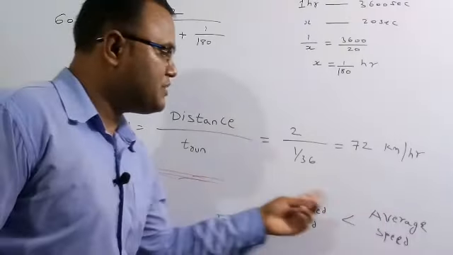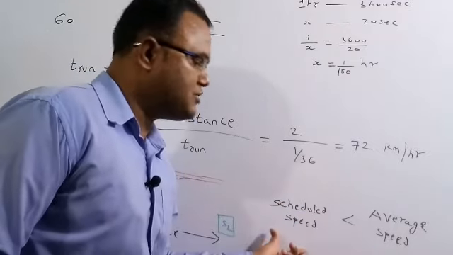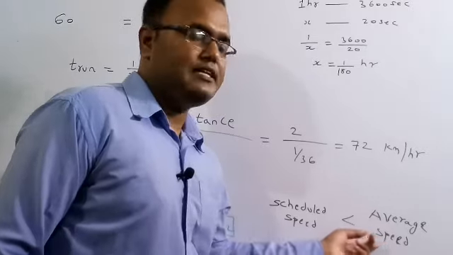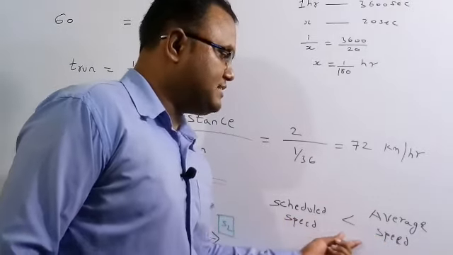So finally, the scheduled speed is always less than the average speed, because in the scheduled speed the time of stop is also included but not in the average speed. That is the reason the scheduled speed is always less than the average speed.